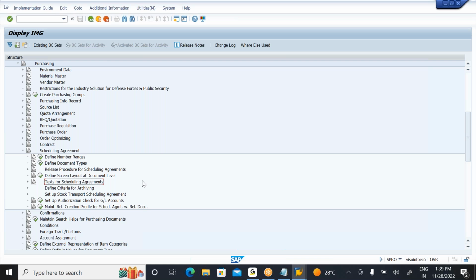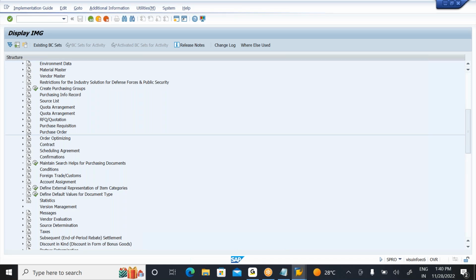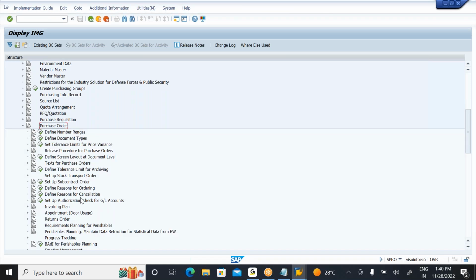Most of the time, we are working with the PO, right? Let us observe the PO customization. If I explain the PO, it remains the same for all. For the remaining document types we observe the same parameters. If I go to RFQ, PR, or contract settlement, everywhere it is the same: number ranges, screen layout, document types. Now these are the customizations for purchasing.